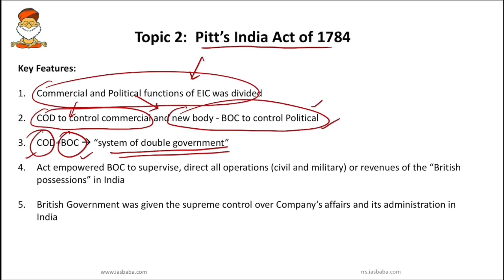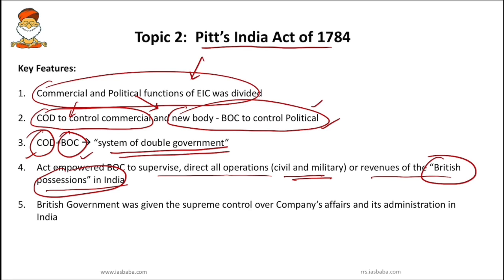This Pitt's India Act empowered the Board of Control to supervise and direct all operations, civil, military or revenue, of the British possessions in India. So here the term British possessions is used. You have to remember that for the first time the British government used this term British possession.